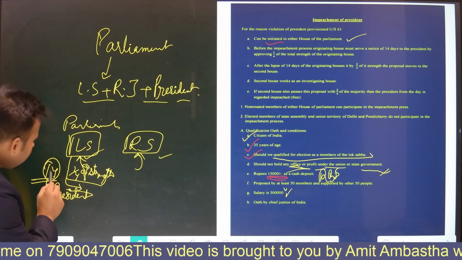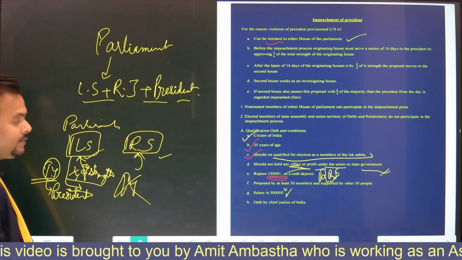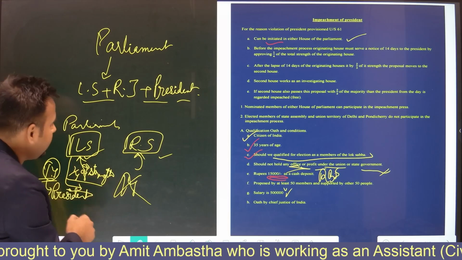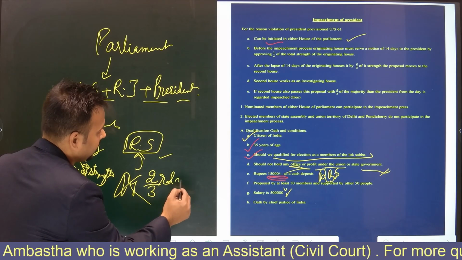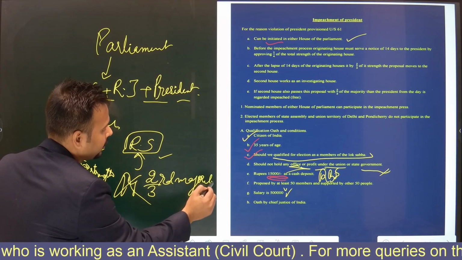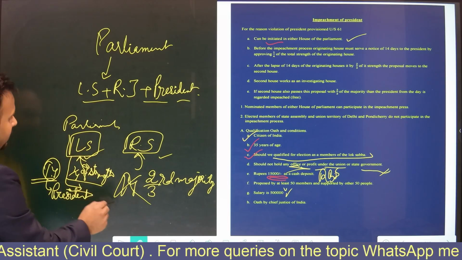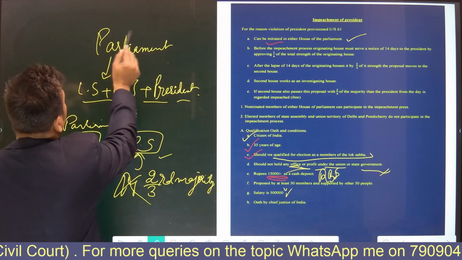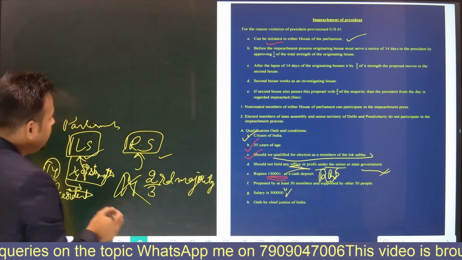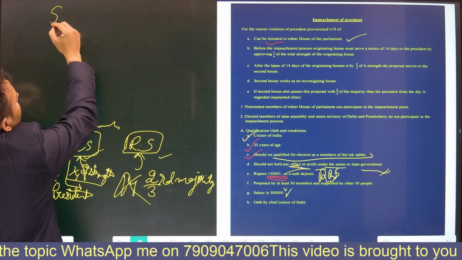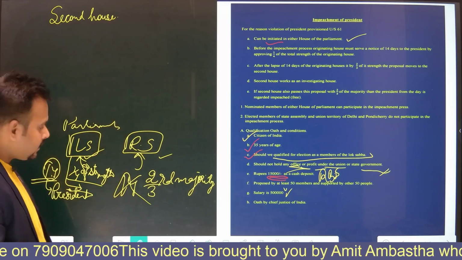Okay, and after the lapse of 14 days, if this originating house, also known as the originating house, passes this process by 2/3 of its majority, then this impeachment process moves to the second house, which in this case will be Rajya Sabha.